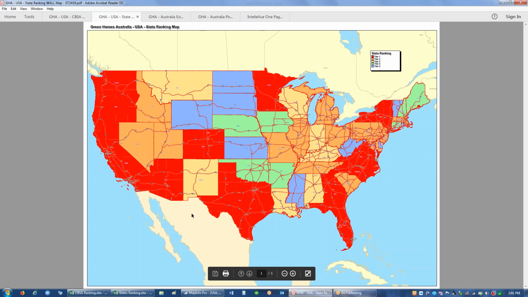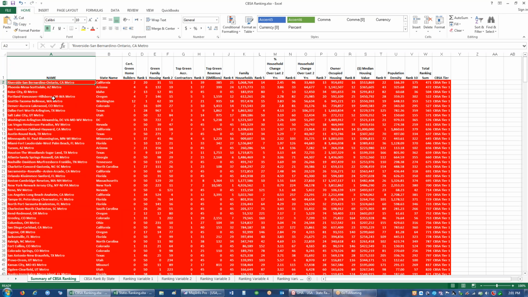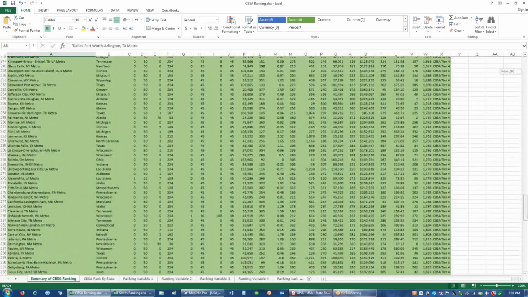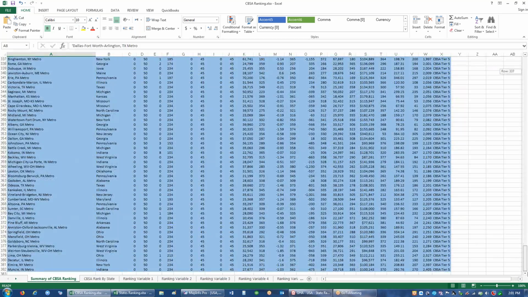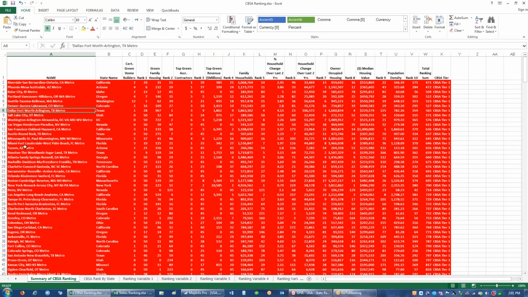Now, once we had that, then we took the individual key state markets, and we broke everything down into what we called CBSAs, core-based statistical areas, that identified individual markets within those states. For example, Riverside and Portland and Denver. So we broke it down into the cities. We used the same demographic and third-party data we had before, ranked each of those variables, and then were able to score those out so we could break the 380 different markets in the United States into their 5 tiers. So we went from state down to CBSA, and that helped us identify what markets within the key states that we want to target.